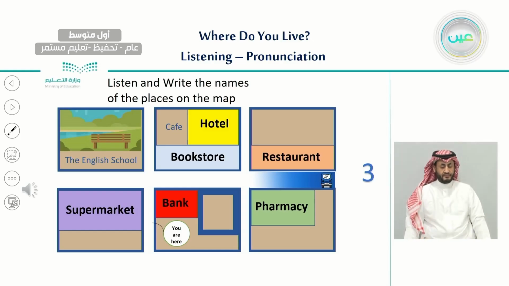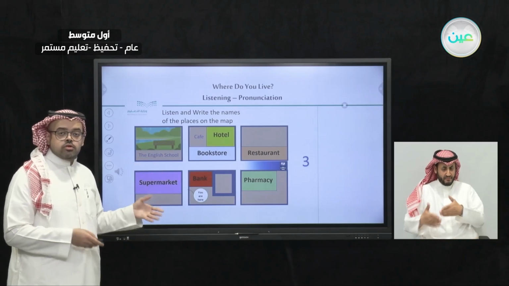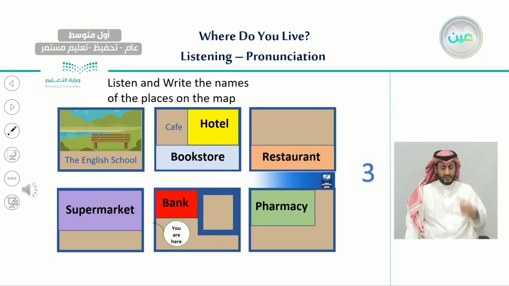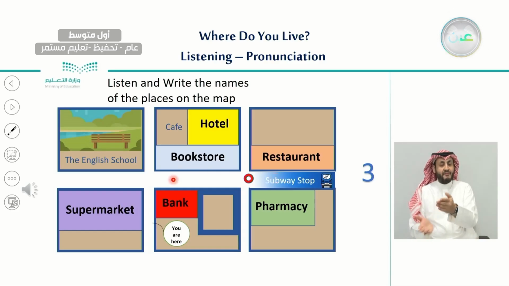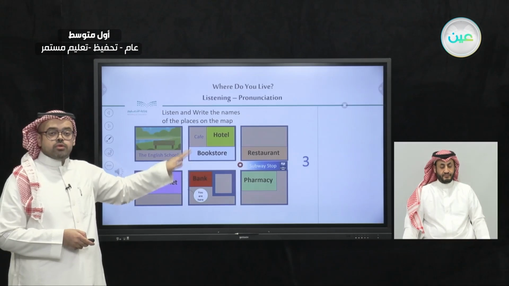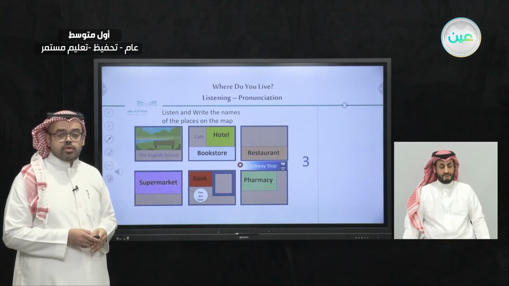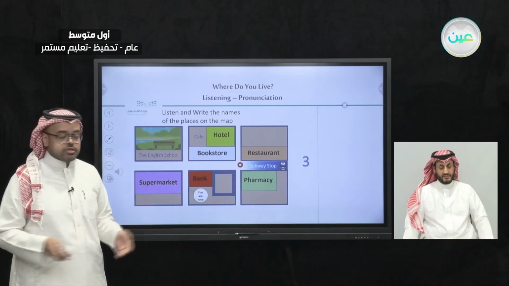Very good. So this man is looking for the subway stop, okay? So the direction is to go straight and turn right at the corner and walk a block. It means to pass the block. This is a block. To pass the block, and we will see the subway station between the restaurant and the pharmacy. So let's see. Exactly. Here is the subway stop, the location of the subway stop. Now, let's listen for the last direction.